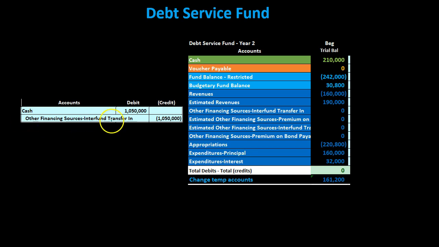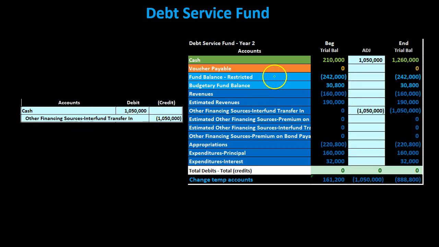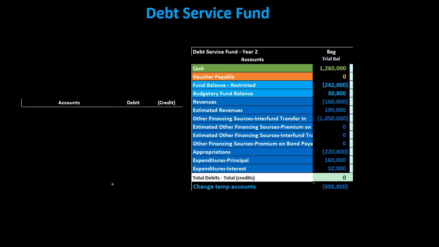And that's going to act kind of like a revenue type of account. So we're going to say cash increases, and then the other side, other financing sources, inter-fund transfer in, is going to be a credit. It acts kind of like an income, increasing what would be similar to net income.